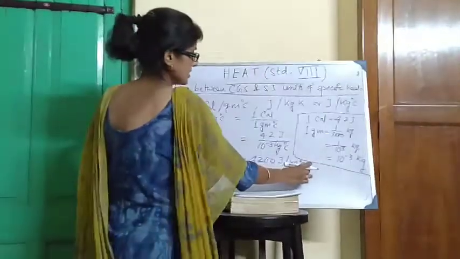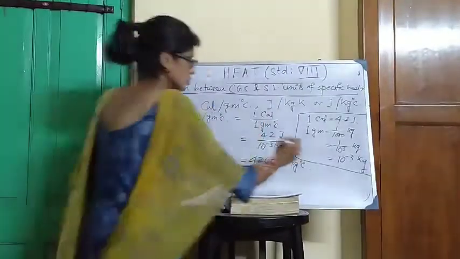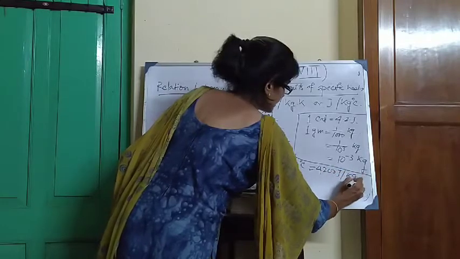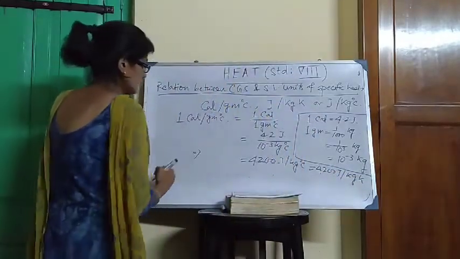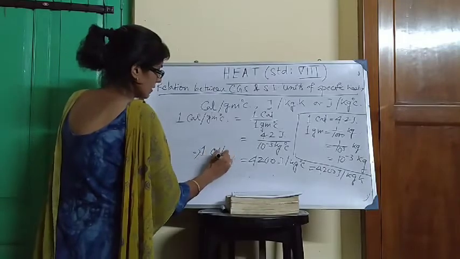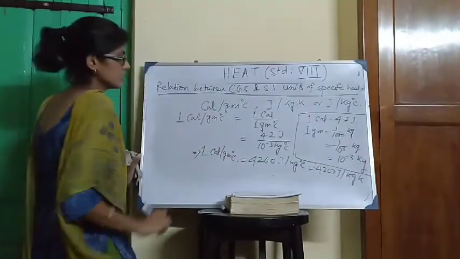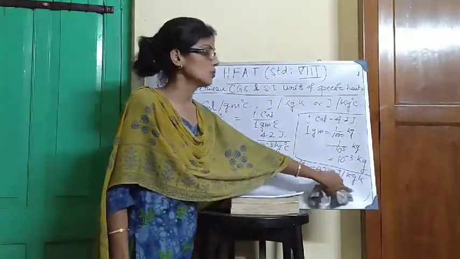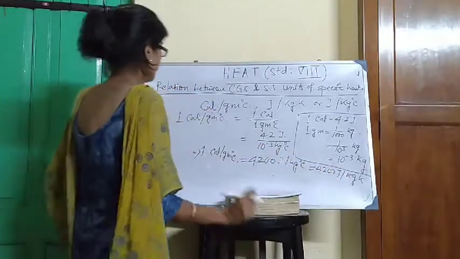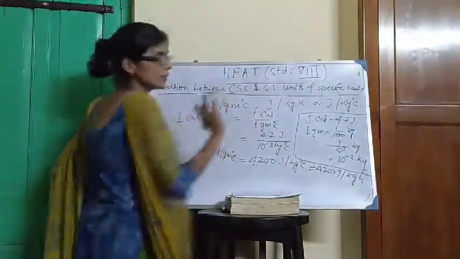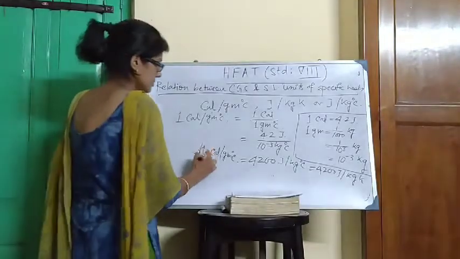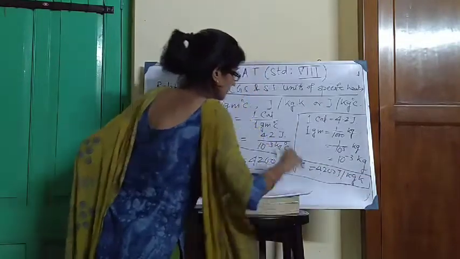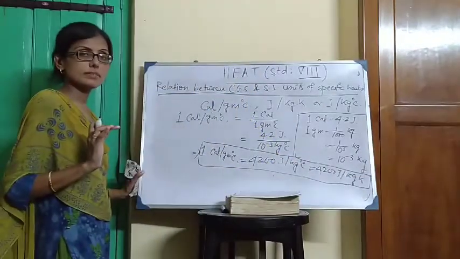Since the difference in the Celsius scale and the difference in the Kelvin scale are the same, we can write it as 4200 joule per kg Kelvin. So what will be on the left hand side? 1 calorie per gram degree Celsius is equal to 4200 joule per kg degree Celsius or 4200 joule per kg Kelvin. This is the required relation between CGS and SI units of specific heat. Clear? Okay?